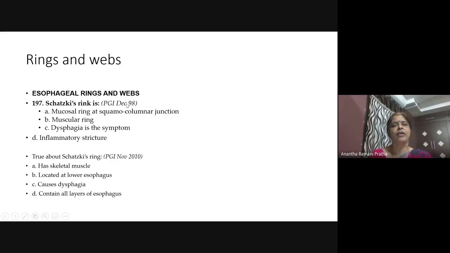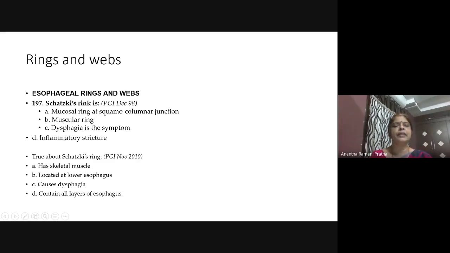Very good. Now coming to Schatzki's ring or webs. I have not taken many MCQs because we have to go and finish carcinoma esophagus also today. So Schatzki's ring is a mucosal and submucosal ring, a mucosal ring at the squamocolumnar junction.